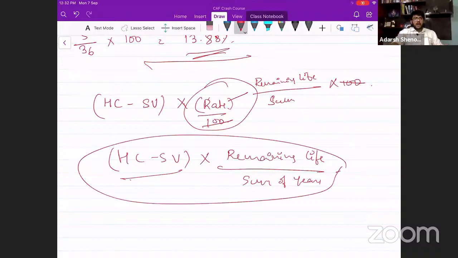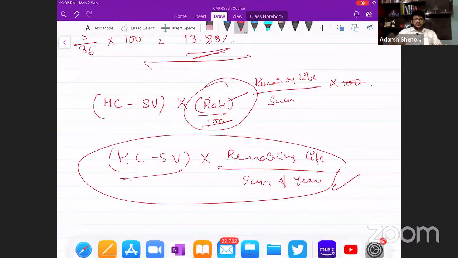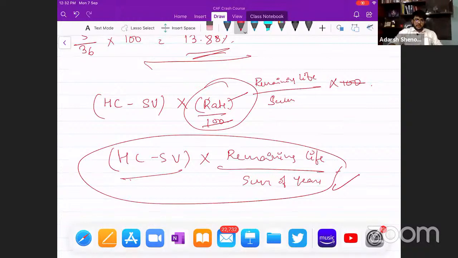Sometimes they might ask in the question what is the rate. So you should know how to calculate the rate also. But if they don't ask the rate, if they directly ask you to calculate the amount of depreciation, you can directly calculate it like this only. HC minus scrap value into remaining life into sum of years.